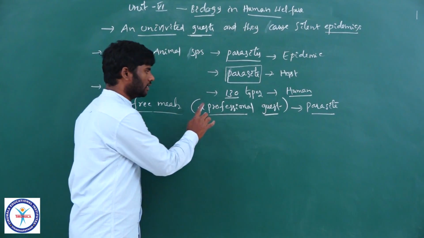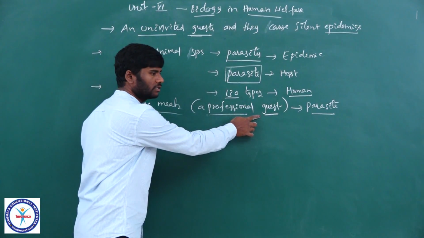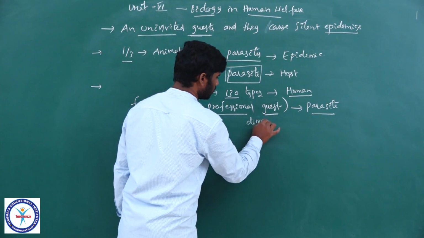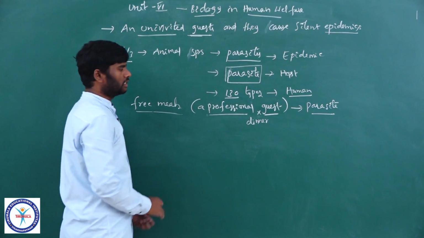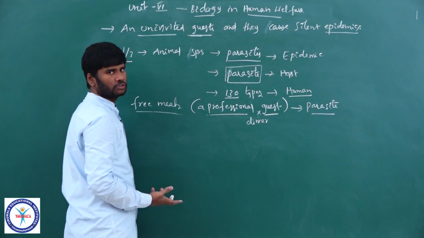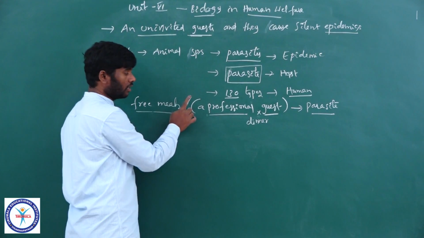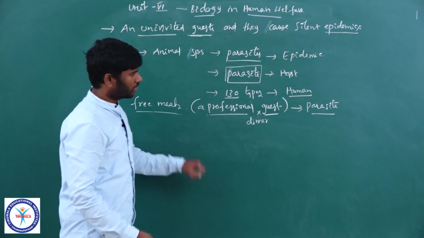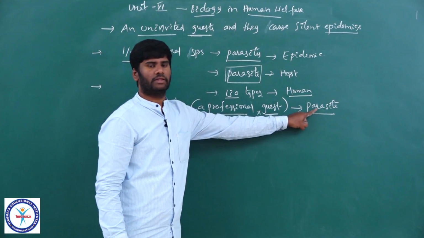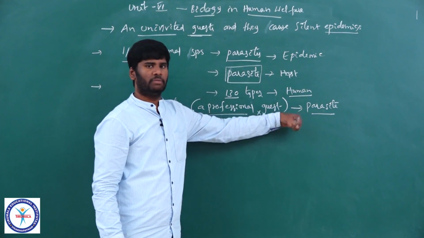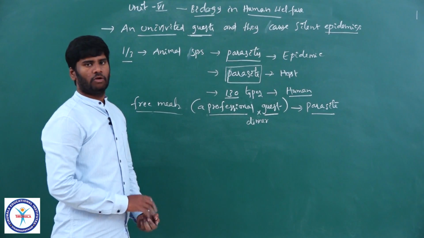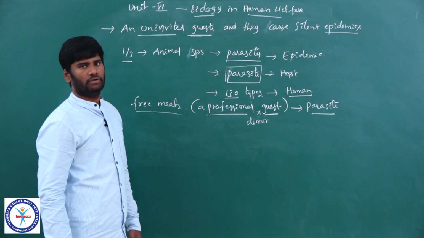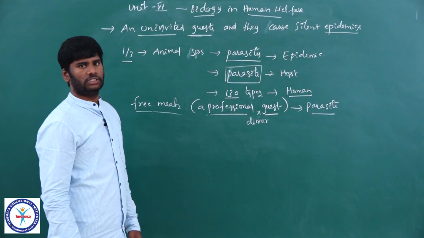So that person is generally called a professional dinner guest, getting free meals from the host. You know, the same characterization is seen in original parasites. Parasites also get free meals and lodging from the host. They are not paying any money for getting shelter or food, right?